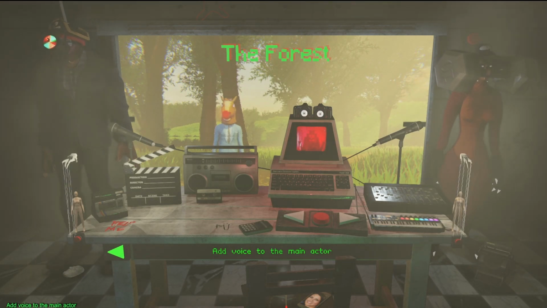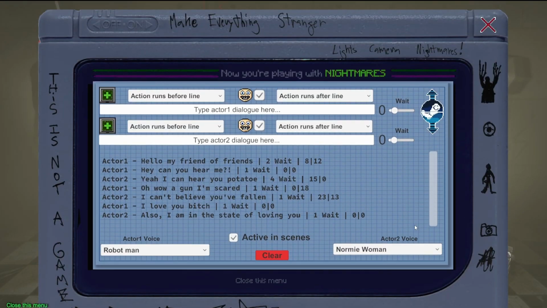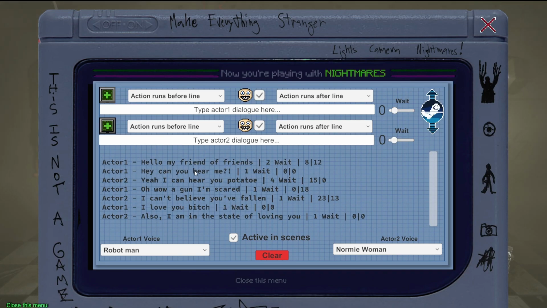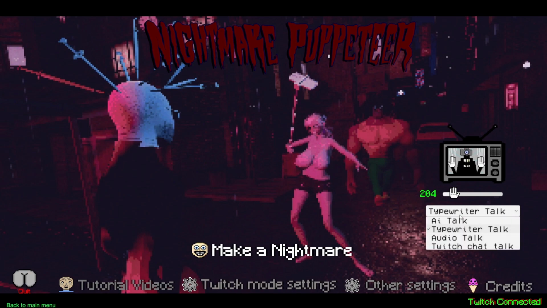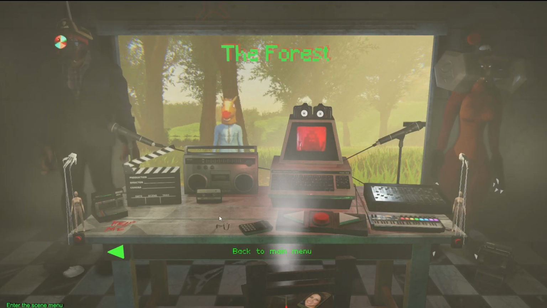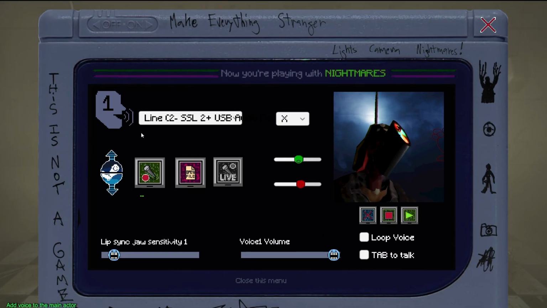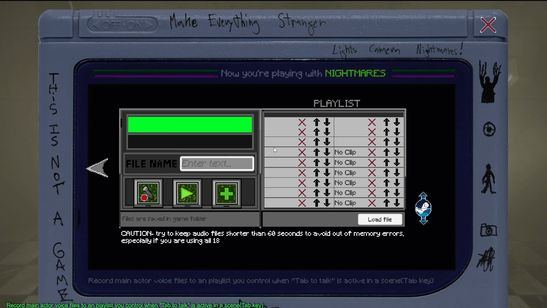So that was typewriter mode. That was stuff that I wrote and put in here. That's what this text is in the typewriter, and you control that stuff. The next mode is audio talk. There's two ways you can use this. By default, it will try to load in anything you have here in an audio playlist. This is where, if you didn't know, you can record right into Nightmare Puppeteer.